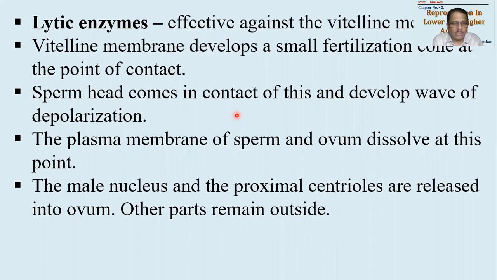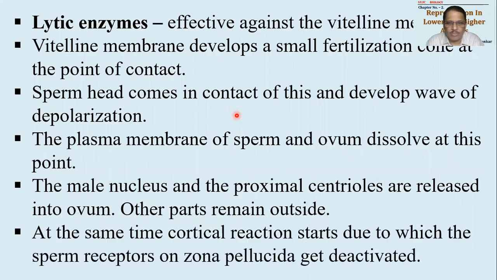At this particular point, the wave of depolarization which starts will lead to the mechanism of antigen antibody reaction, as a result of which the membrane will become a little bit hard. Okay, so only two things are allowed in. Which two things? The centrioles inside the neck region and the nuclear content inside the nucleus, that is all allowed in. The rest of the things, the middle piece as well as the end piece, the tail, will remain outside, because its work is done and it has no involvement now.